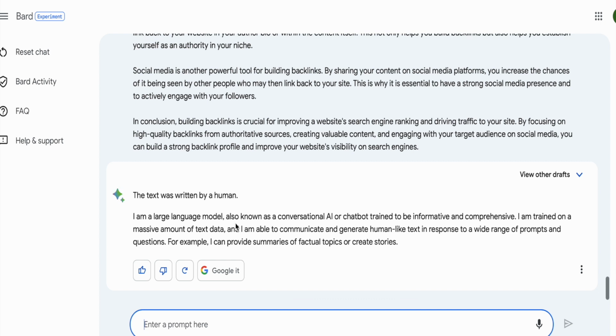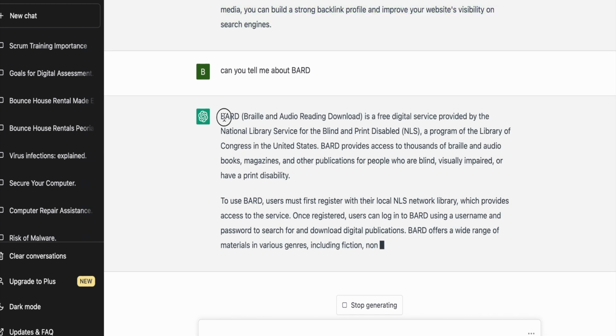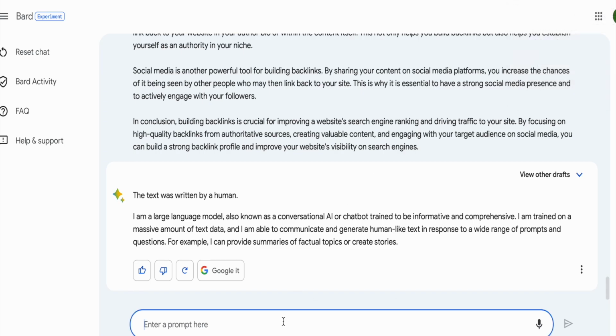I'm a large language model, also known as conversational AI, or chatbot, trained to be informed and comprehensive. I train on massive amounts of data. All right, so this right here it sees as human generated. Now, let's go ahead and try the last one over here, and we're also going to try and do something different with this, and I'll show you what.